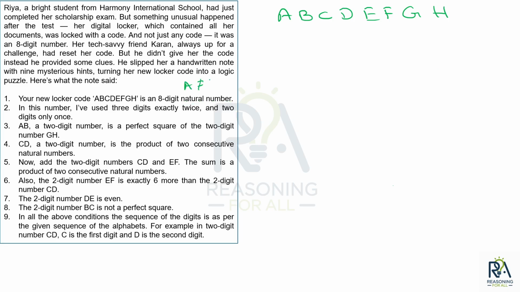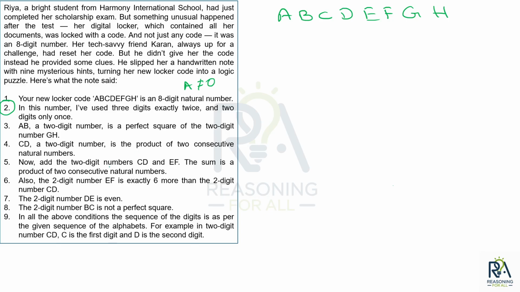Then in this number I have used 3 digits exactly twice, and 2 digits only once. We'll use this condition later on, holding it for now. AB is a 2 digit number. AB, a 2 digit number, is a perfect square of the 2 digit number GH. CD, a 2 digit number, is the product of 2 consecutive natural numbers.